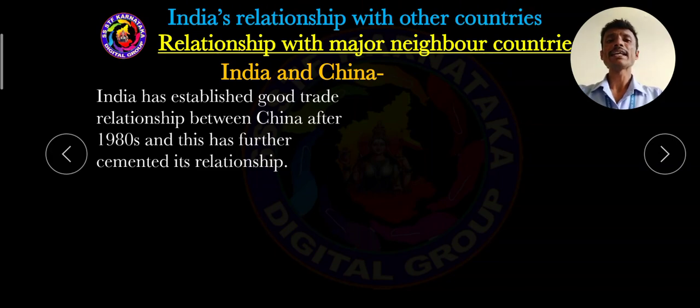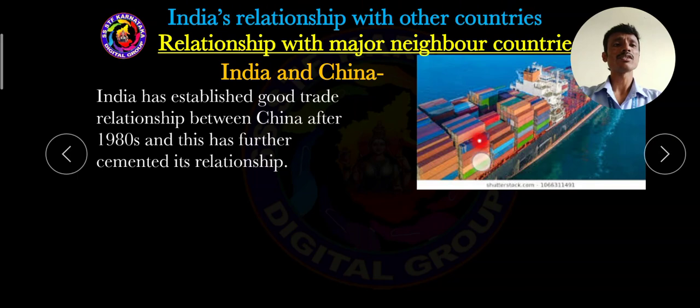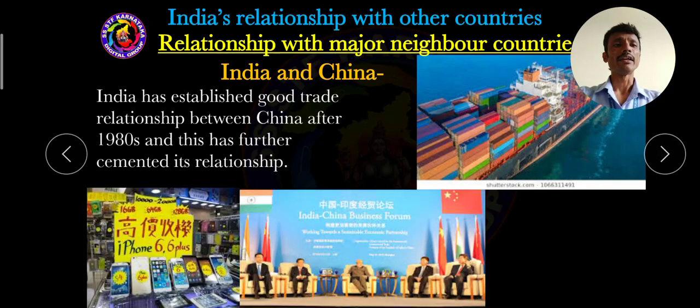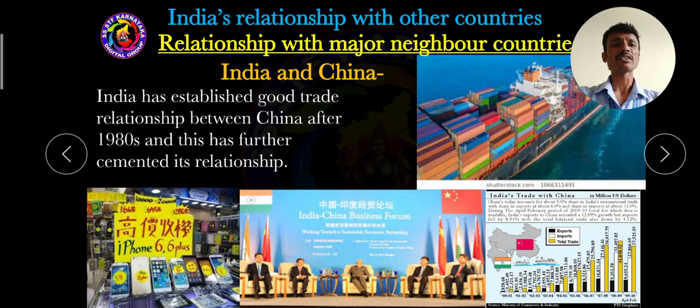But after the 1980s, India established a good trade relationship with China. So this is the further and strong development of the relationship of India and China. This is the sea route relationship between India and China, for trade, etc.